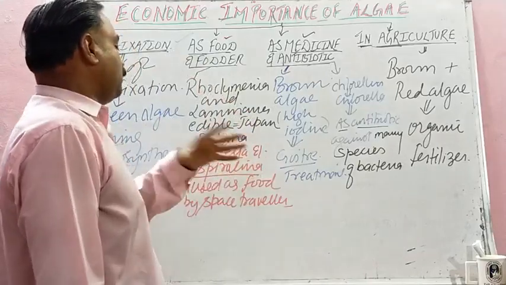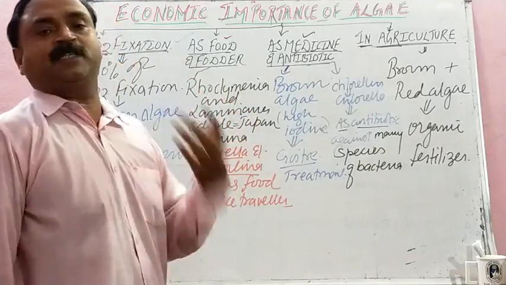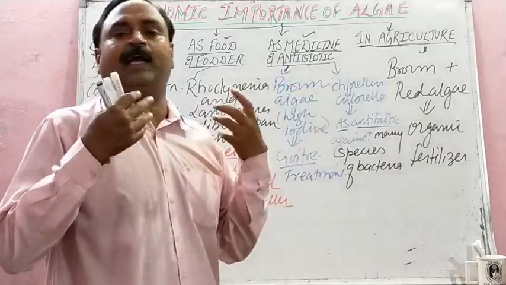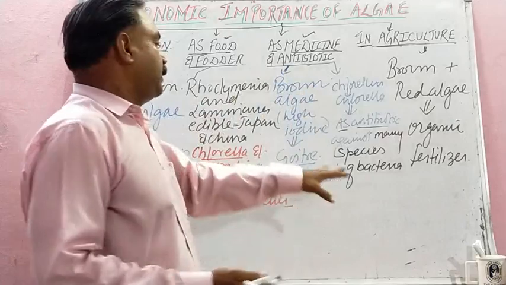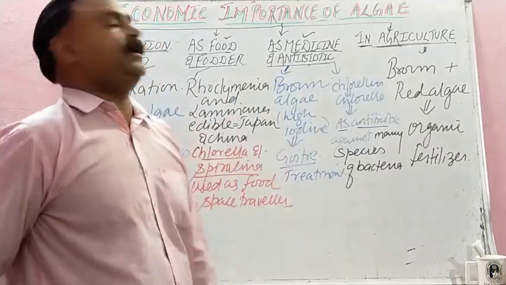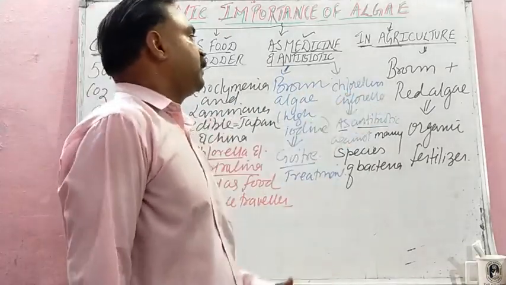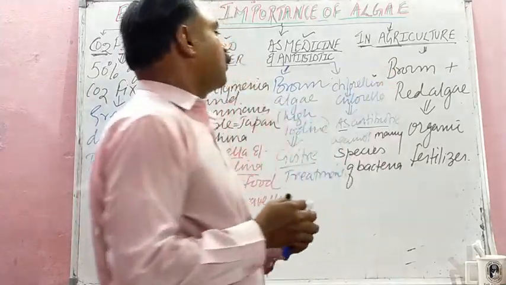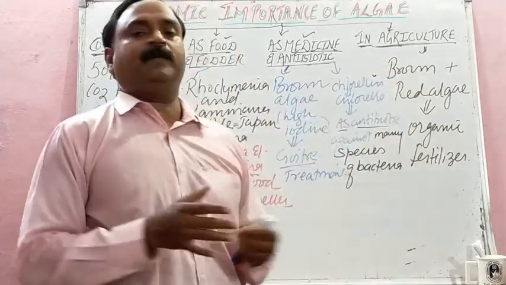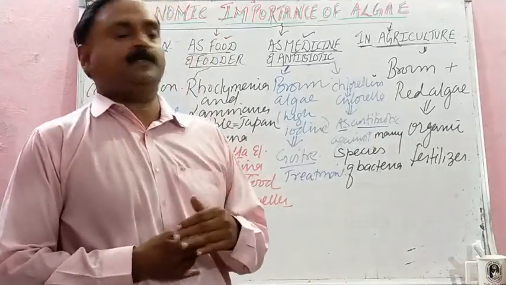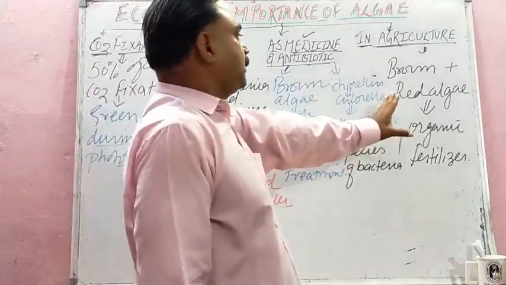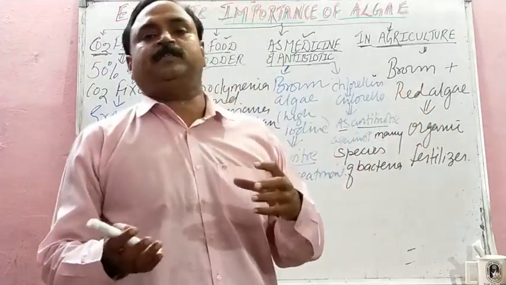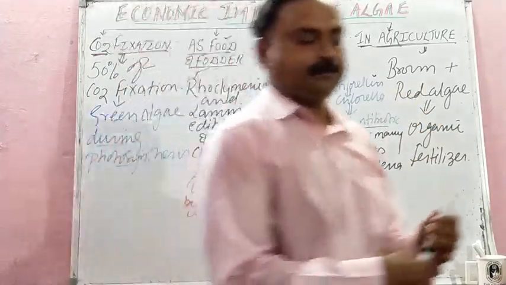Chlorella and Spirulina are used as food for space travelers. Then medicine: brown algae, due to their high iodine composition, are used in the treatment of goiter. And chlorellin, derived from Chlorella, is used as an antibiotic in many bacterial diseases. And ultimately in agricultural industries, brown and red algae are used as organic fertilizer.